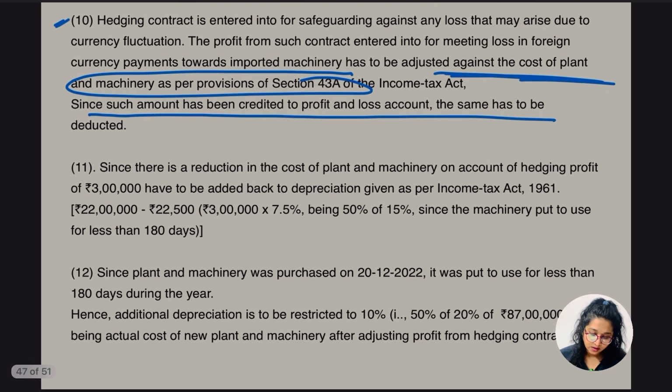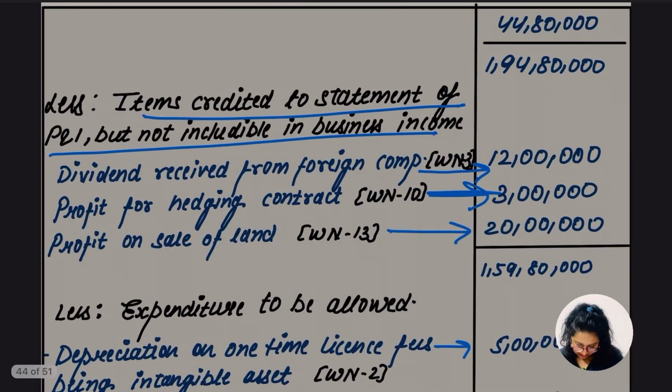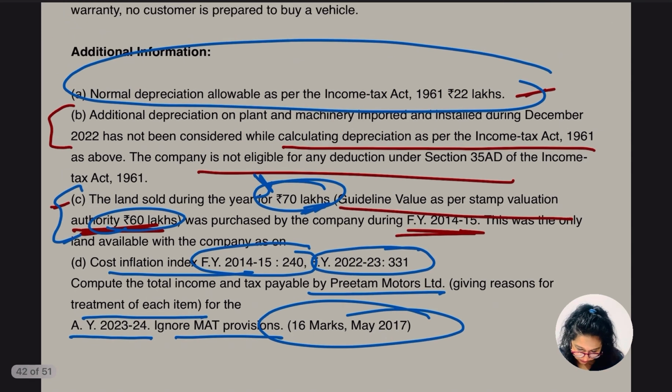Okay, so since there is a reduction in the cost of plant and machinery by the hedging profit of 3 lakh, which is to be added back to the depreciation as per the Income Tax Act 1961. This is the actual amount of depreciation already mentioned in the books, as mentioned in the question. Let me read it again so that you do not get any confusion here.